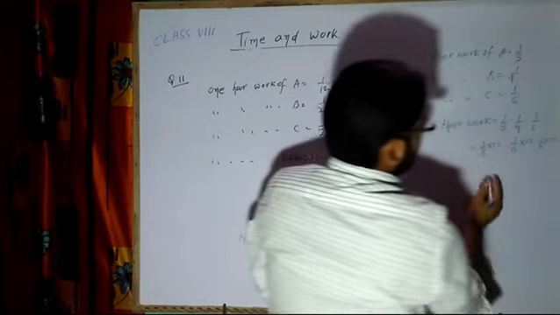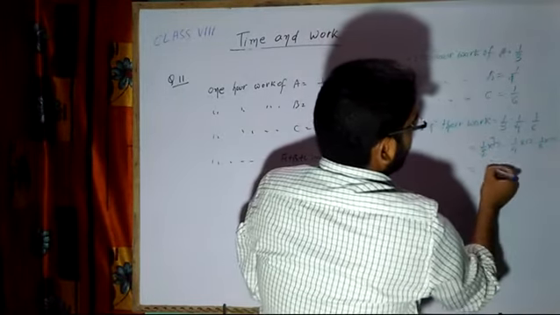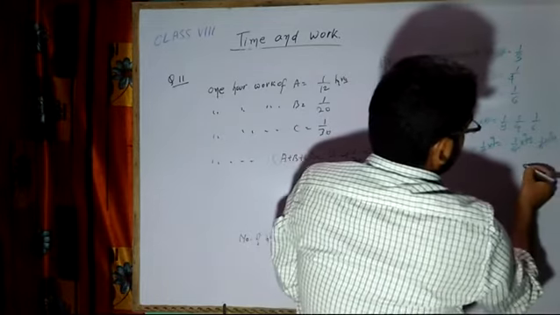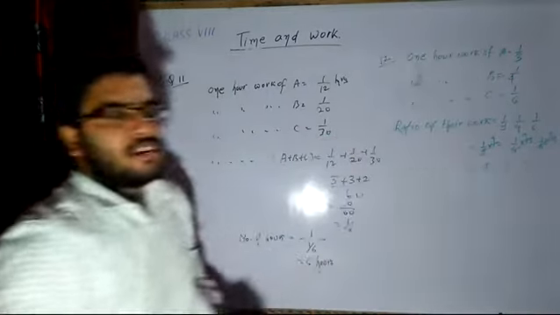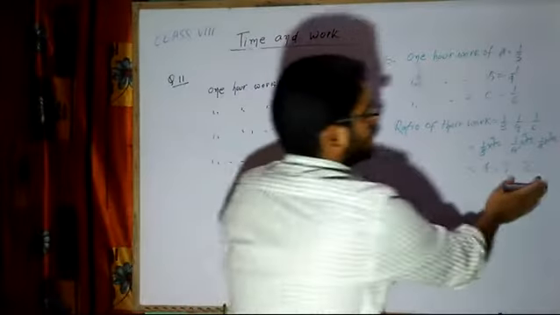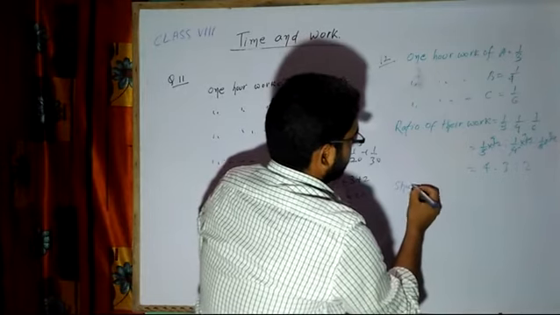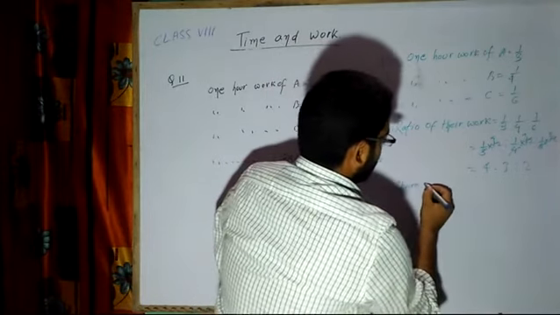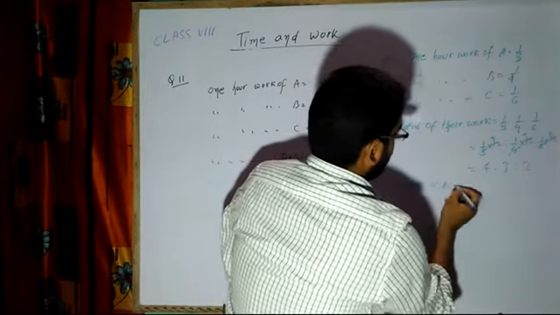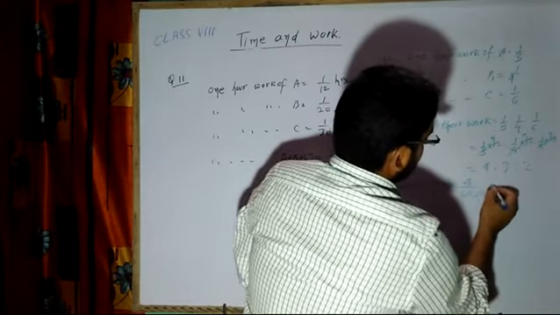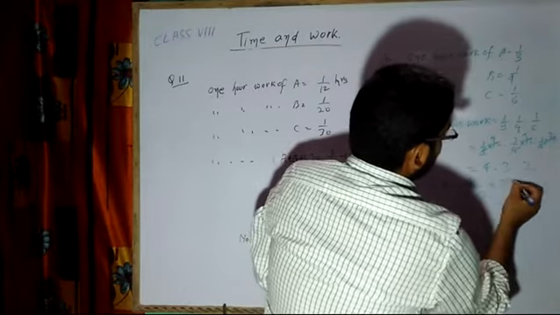These all are ratio and proportion concepts. So 4 is to 3 is to 2. So their rate of work is 4 is to 3 is to 2. Now the share of A. Share of A is equal to which part? 4 by 4 plus 3 plus 2 into 360 rupees, right?